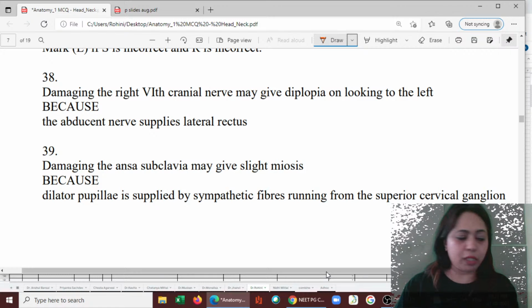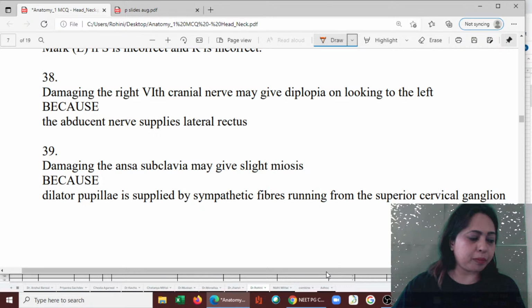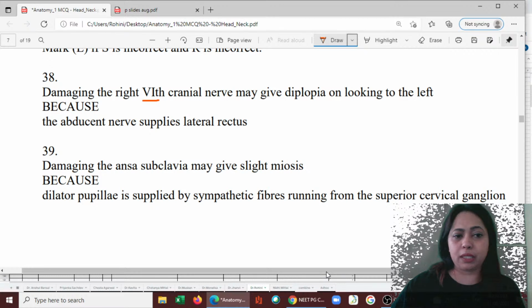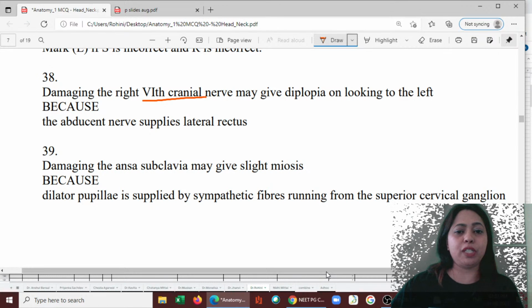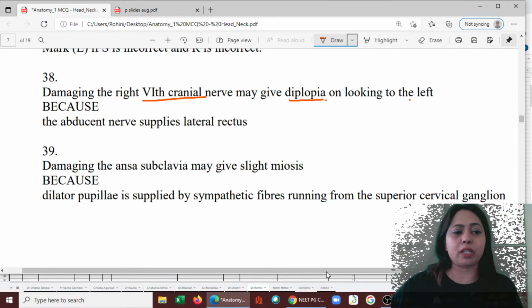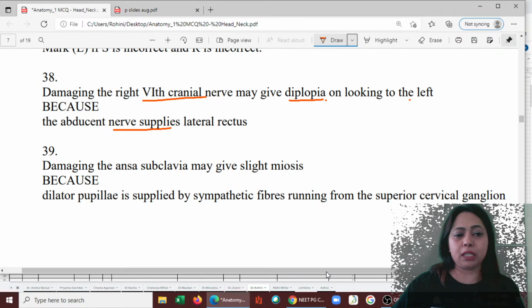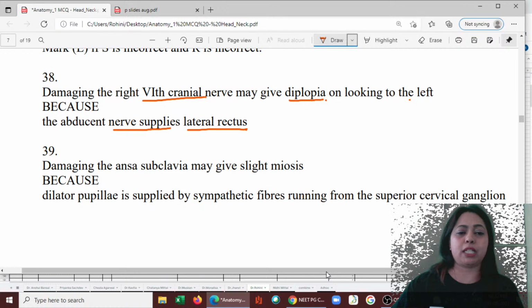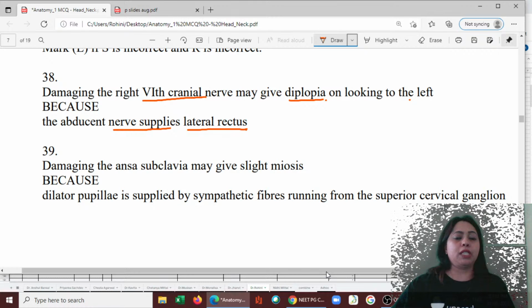Damaging the right sixth cranial nerve may give diplopia on looking to the left, because the abducent nerve supplies the lateral rectus muscle. So diplopia, or double vision.